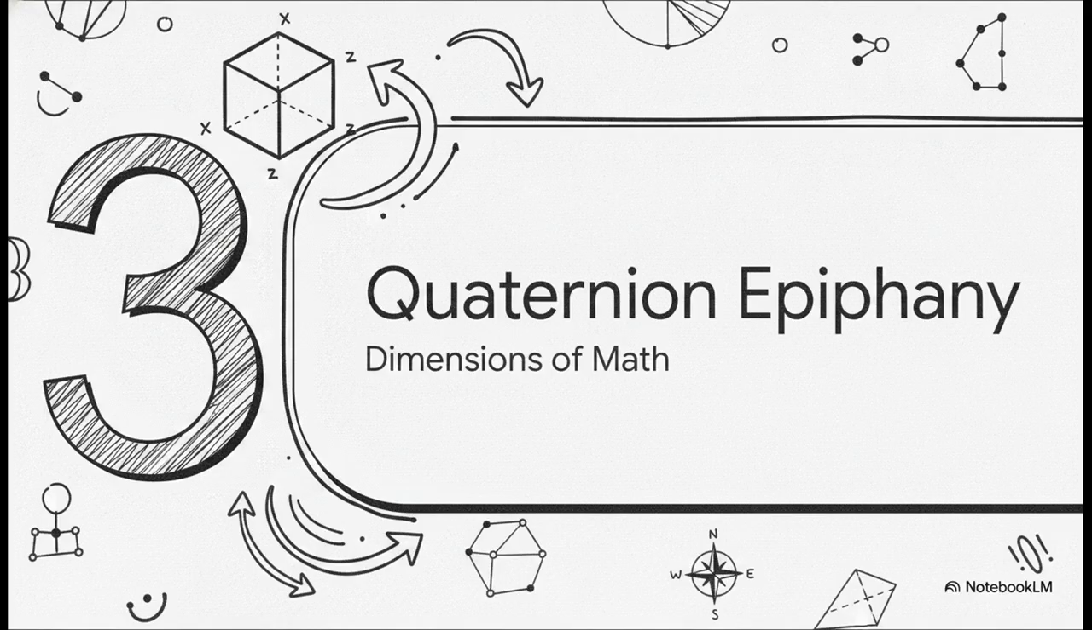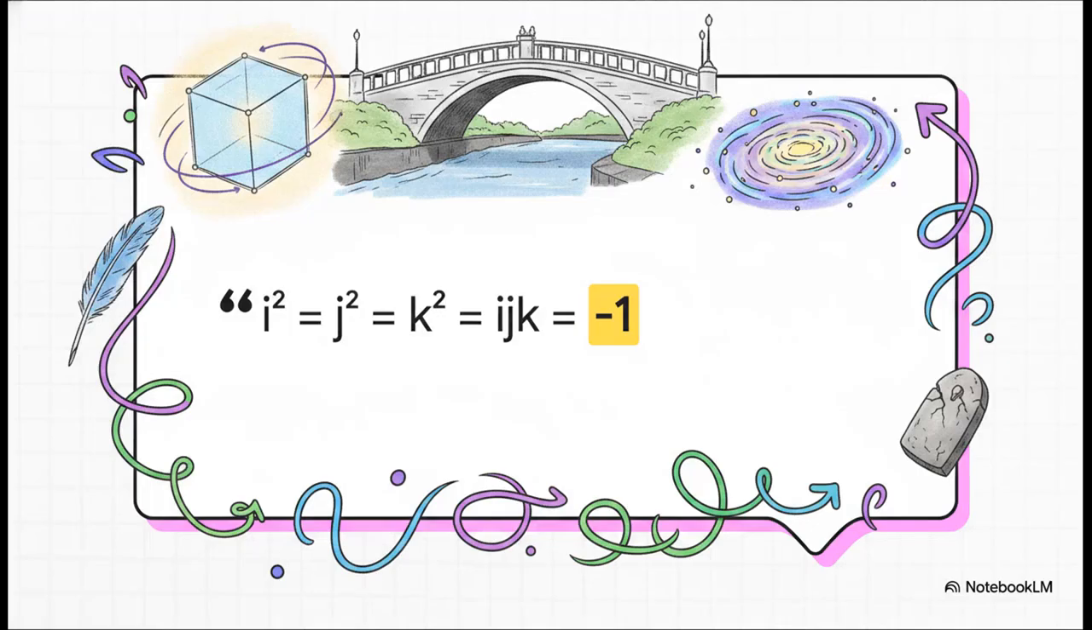Which brings us to Section 3, the quaternion epiphany, expanding the dimensions of math. All right, picture this. It's October 16th, 1843, and we're looking at one of the most famous legends in mathematical history. Hamilton had been desperately trying to extend complex numbers, which, remember, are plotted on a flat 2D plane, out into three-dimensional space. The solution had completely evaded him, until while he was walking along the Royal Canal in Dublin, he had a sudden, brilliant flash of genius.